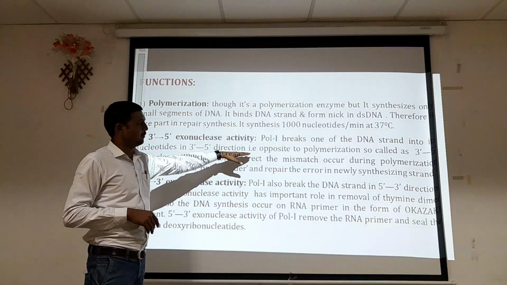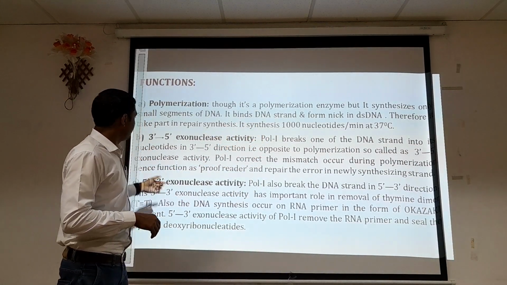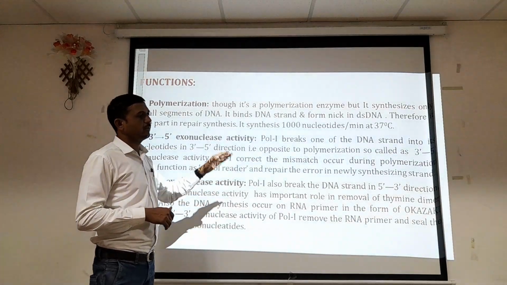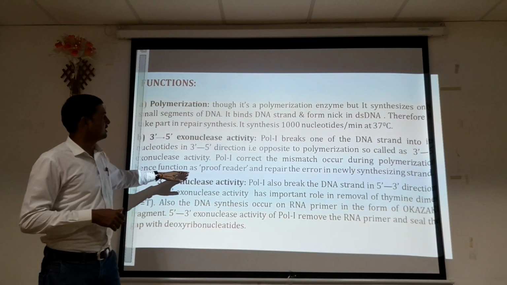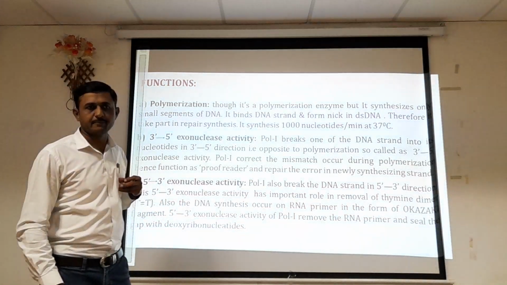So, opposite to polymerization, this is called 3' to 5' exonuclease activity. Pol I corrects the mismatch that occurs during polymerization, hence functions as a proofreader and repairs the error in the newly synthesizing strand.